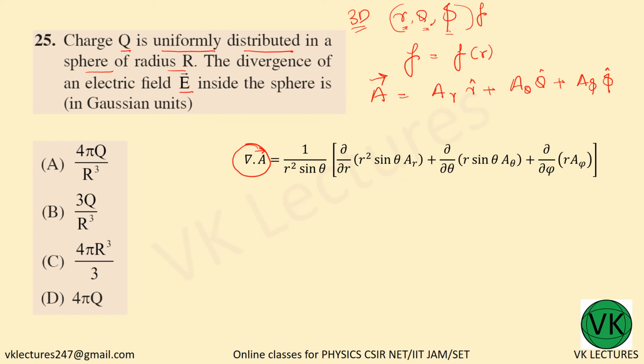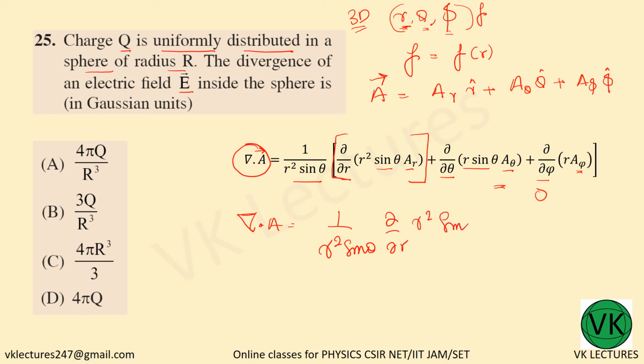Now del dot A is nothing but 1 by r square sine theta, dou by dou r of r square sine theta into A_r, plus dou by dou theta of sine theta into A theta, the theta component, and dou by dou phi of A phi, the phi component. Now we have already said it depends only on r, so only this much we need to take, others are 0.